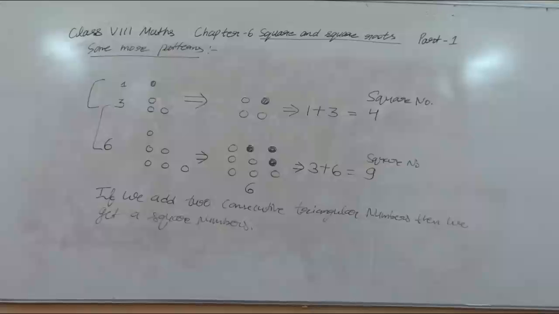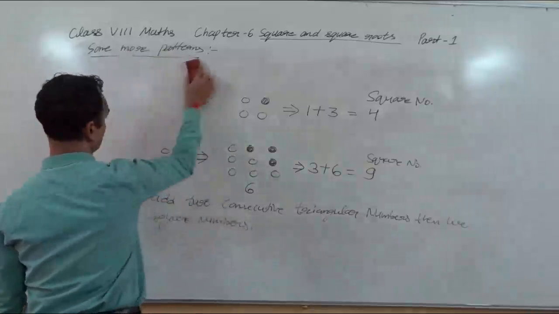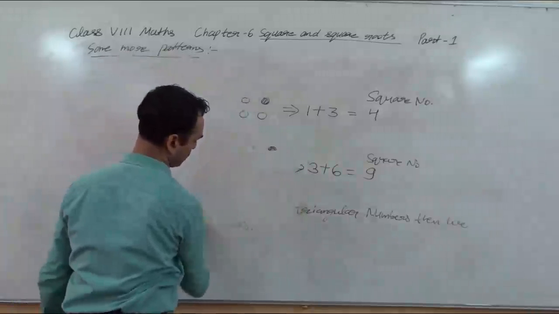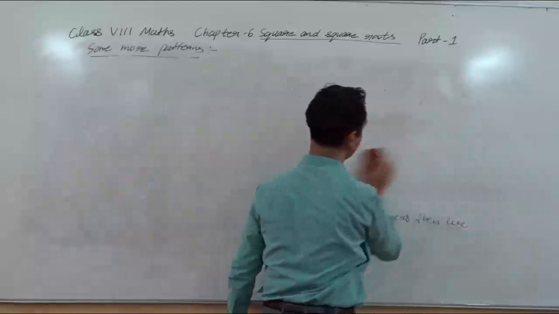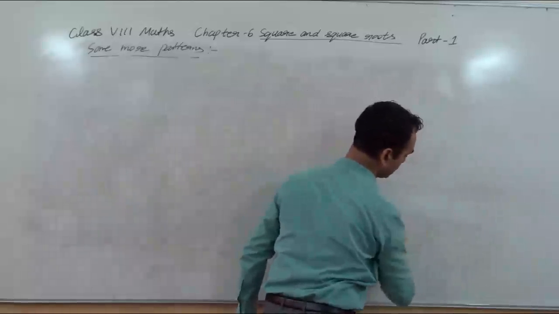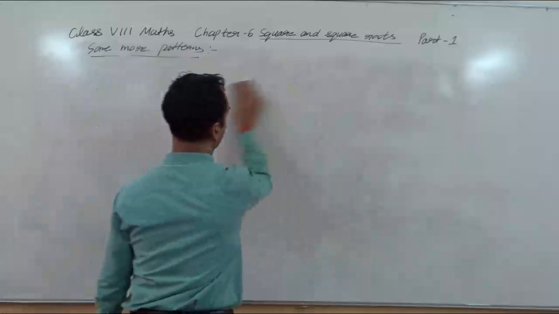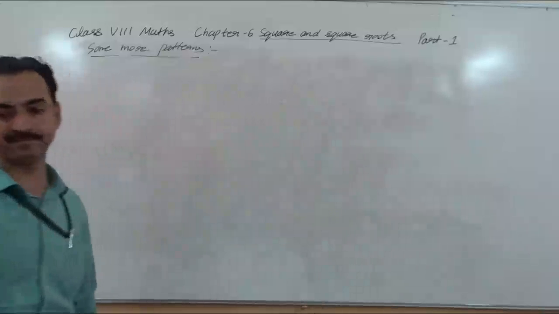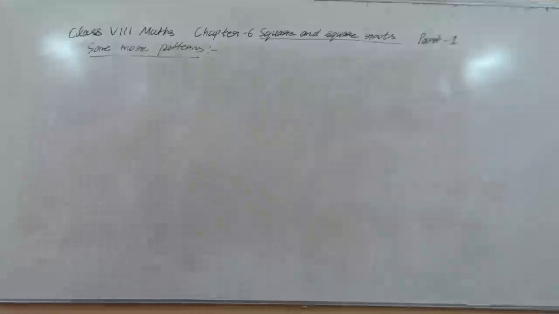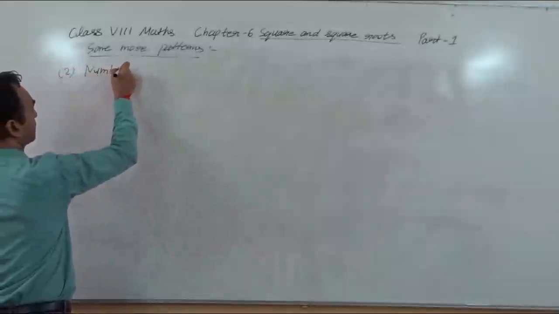Now we will understand about numbers between square numbers. Suppose you have two consecutive square numbers. Then how many numbers will be between the two square numbers?